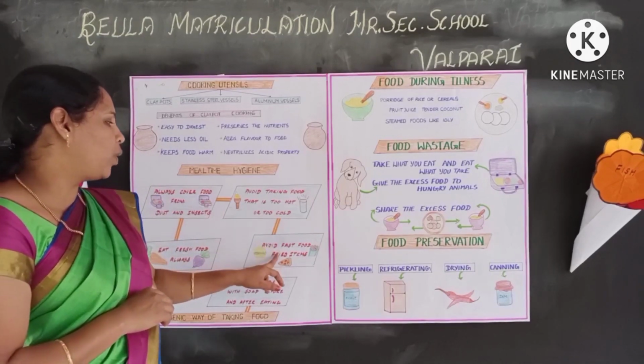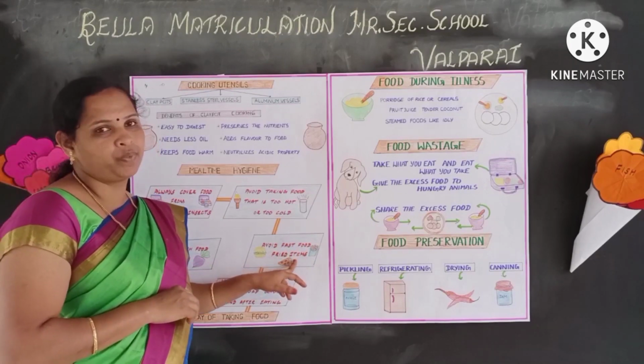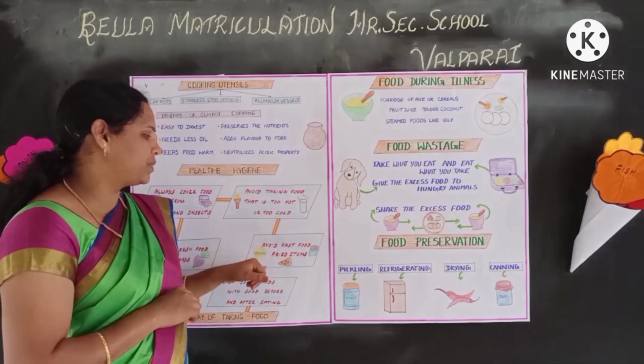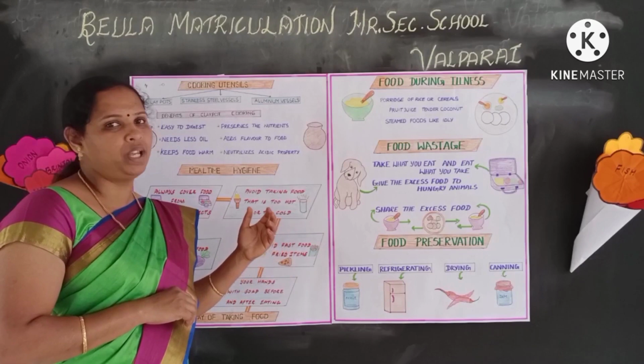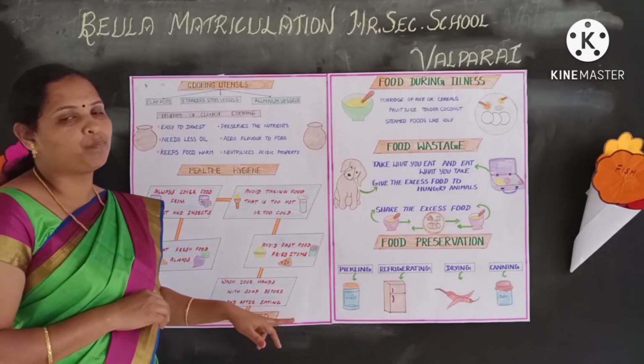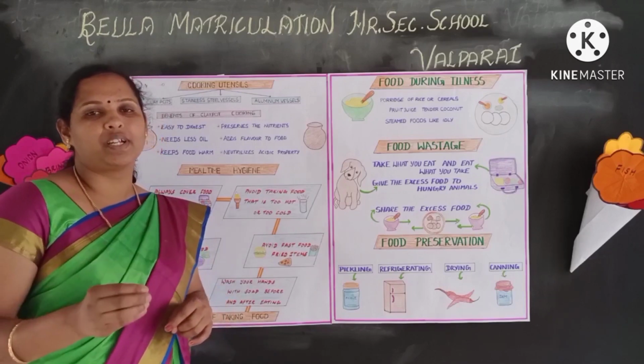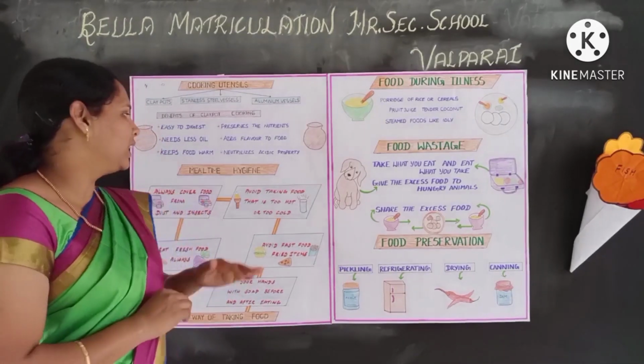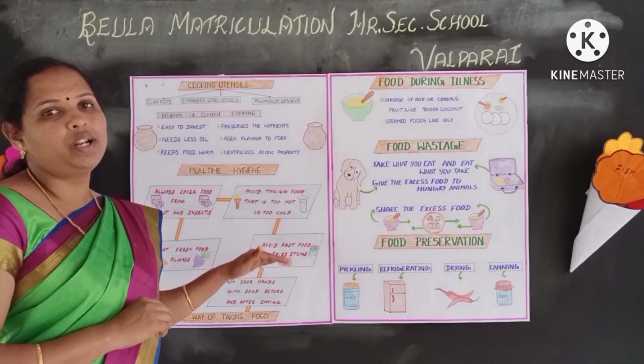The next one is avoid fast fried items. Okay, that is fried items, chips, burger, pizza, this all to be avoided. Lastly, wash your hands with soap before and after eating. Whenever you take food, before and after eating, you have to wash your hands. These are the hygienic ways to avoid disease.